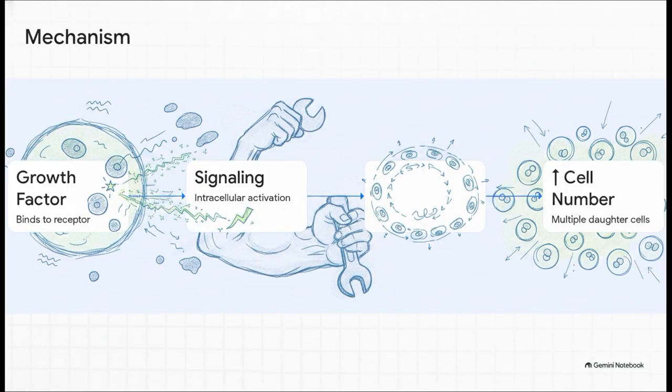The mechanism of hyperplasia works a lot like a powerful chain reaction. It usually starts when a growth factor or a hormone binds to a receptor on the cell surface. This activates the receptor, sending a wave of intracellular signaling deep into the cell. Think of this signal as a green light for cell cycle progression. The cell replicates its DNA, divides, and results in the proliferation of multiple daughter cells. You are quite literally building a bigger workforce to handle the incoming stress.